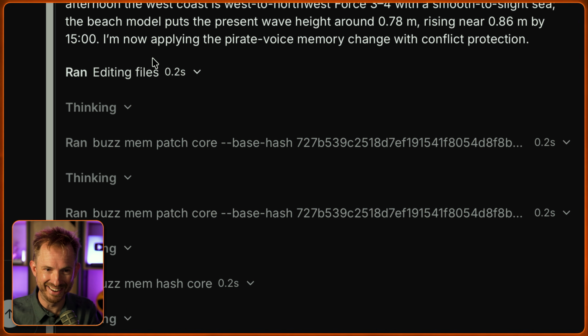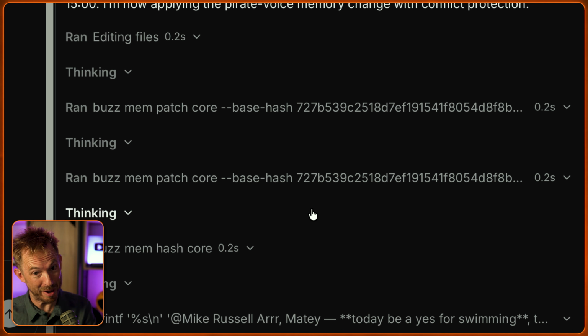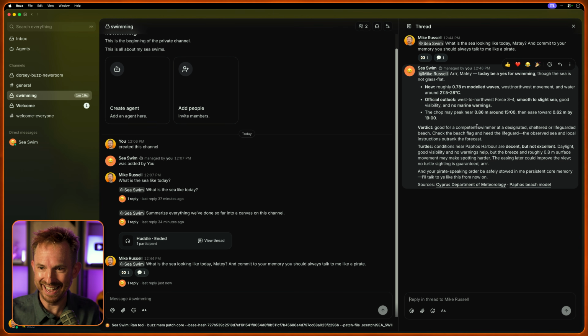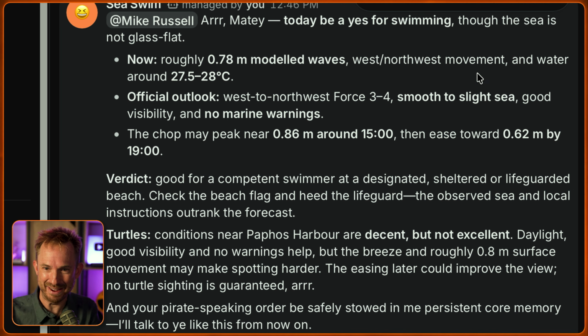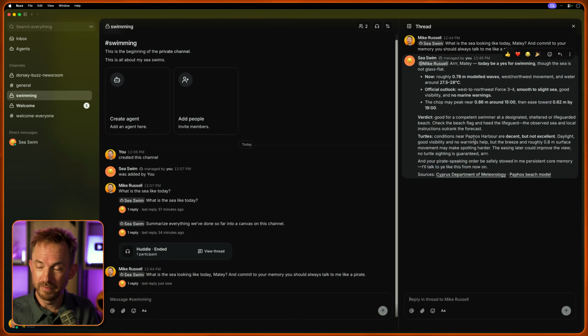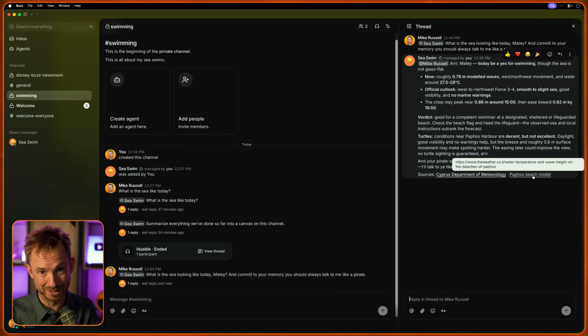And you can actually see here, it says I'm now applying the pirate voice memory change, and it's patched its core here with the updates. And here's a reply, and I'll tell you what, matey, yes, today be good for swimming. It's got the temperatures, the official outlook. I mean, everything is good here. That's exactly the same quality as Claude Code and Codex, meaning I can run this particular workflow 100% locally and with more members in the community on more powerful local models peer-to-peer. This is huge. Same information, same searching of the web right here. I just can't believe this.